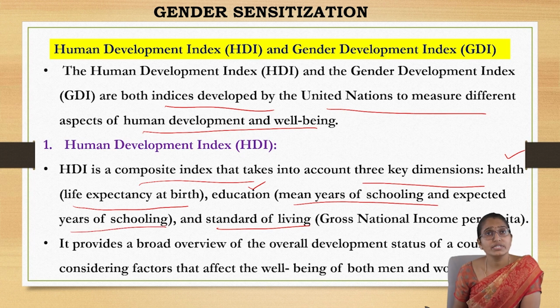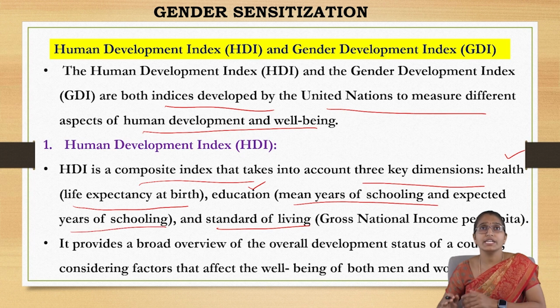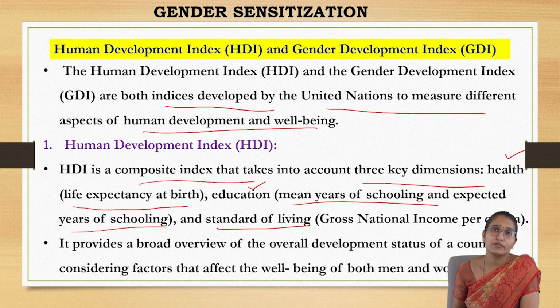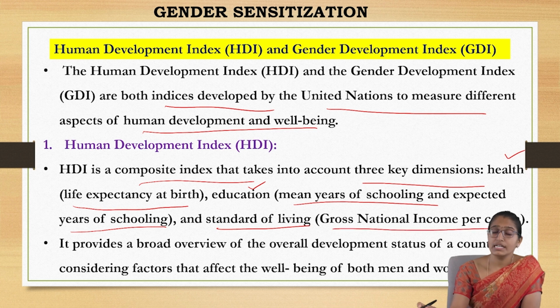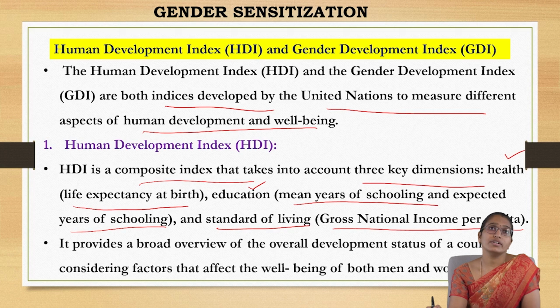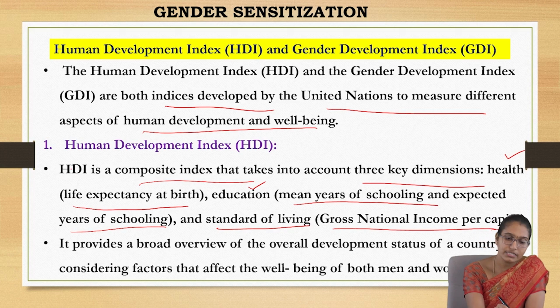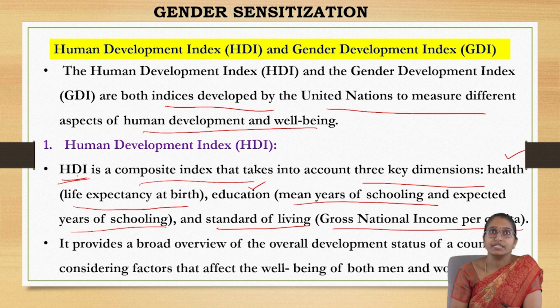So, how many are going to school, and at what age? And also the standard of living, that is their GNI, gross national income per capita of the nation. What is their contribution towards the growth of a nation? By taking these three factors, we calculate the Human Development Index.